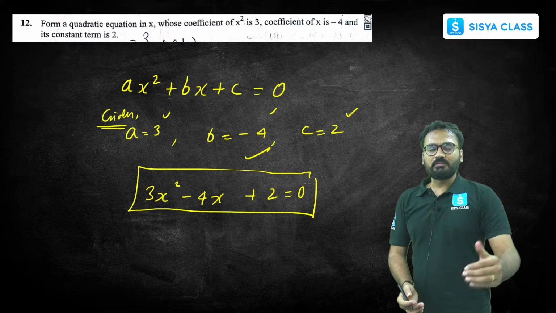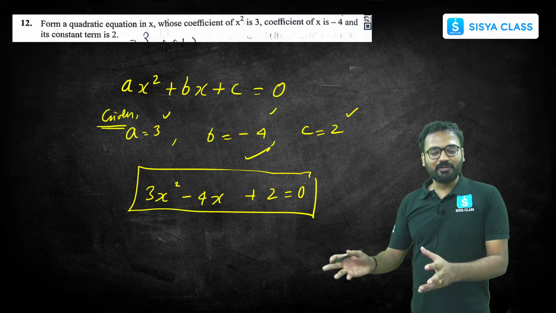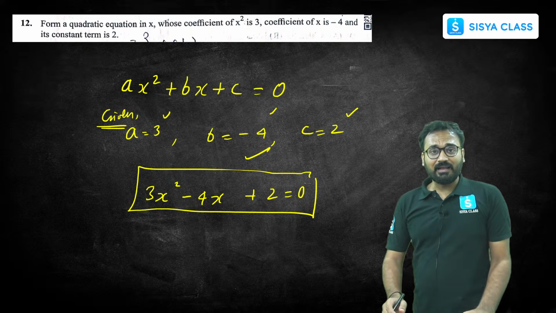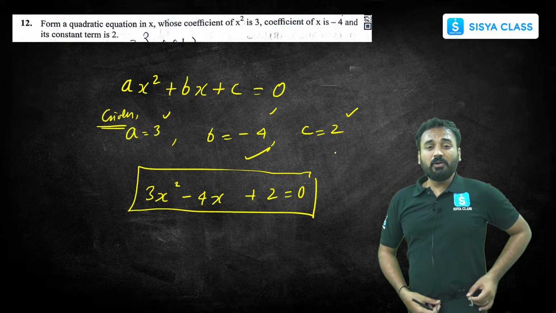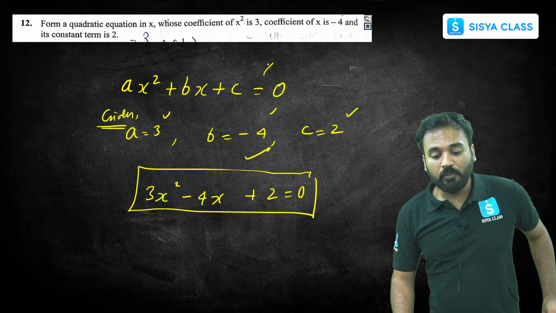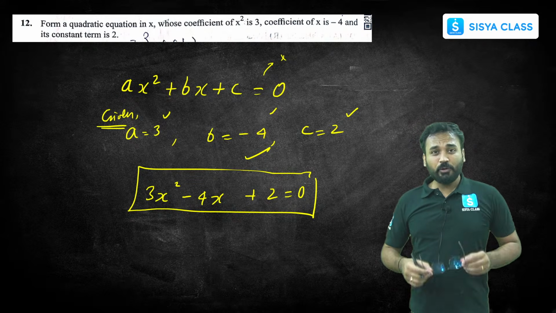How many of you wrote this and came? Some students generally make a mistake, writing 2x square minus 4x plus 3. But this is the correct answer. Or some students will not write the equal sign. If you do not put the equal sign, then also it's wrong. If you have written it in this way, then you will get the complete marks.